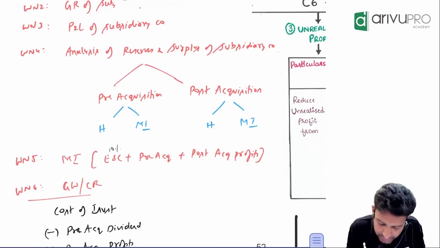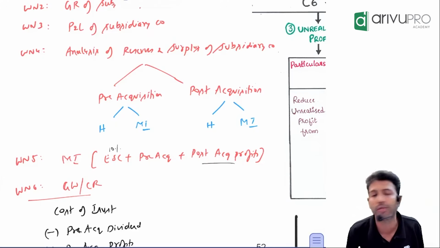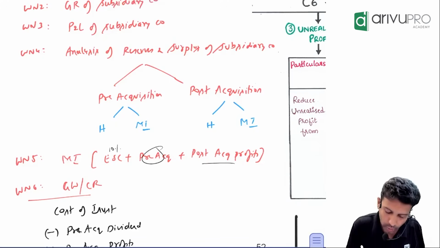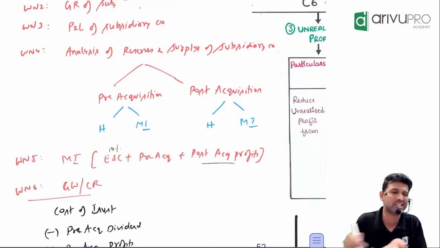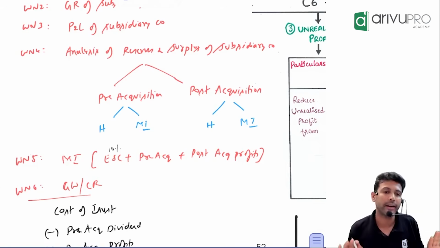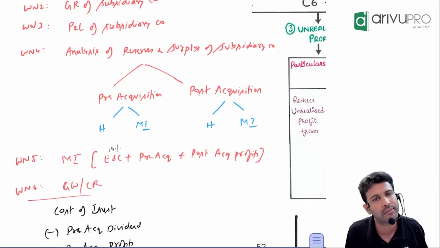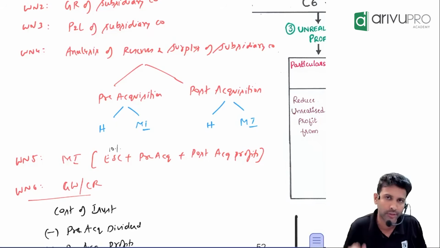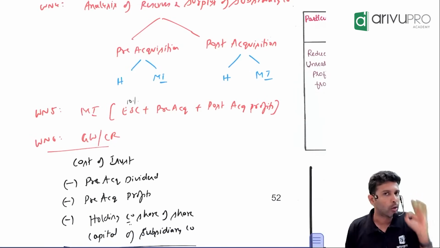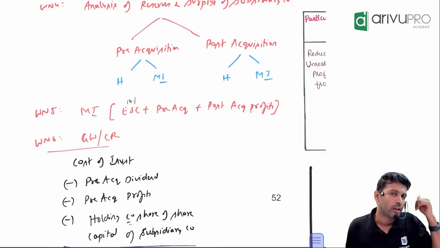So minority interest, guys, they will ask for their share of pre-acquisition profit as well as their share of post-acquisition profit. This you already found out in the above working note. This you just need to add it up. And this added final number will come in consolidated balance sheet. I'm just giving you a quick overview. You'll have a little better understanding in the numbers in case you're doing it for the first time. This is your working note number 5 to find out the minority interest balance. Sixth one.